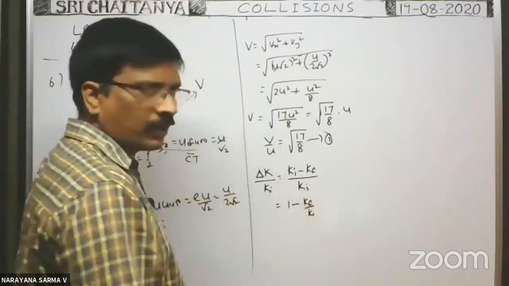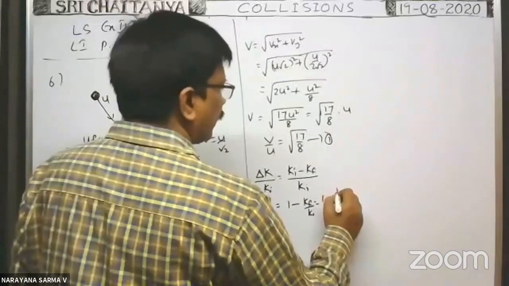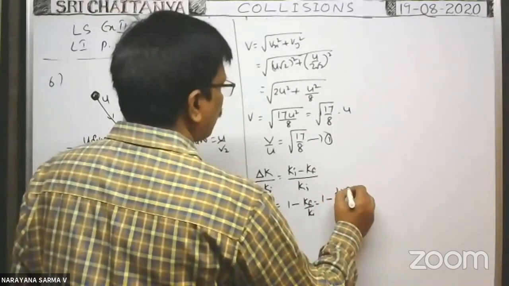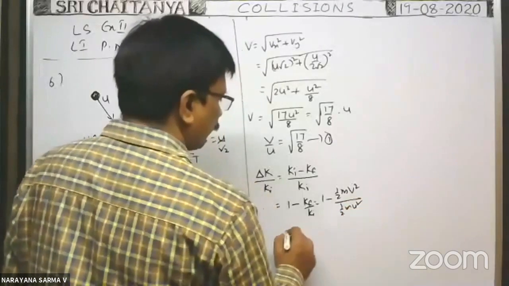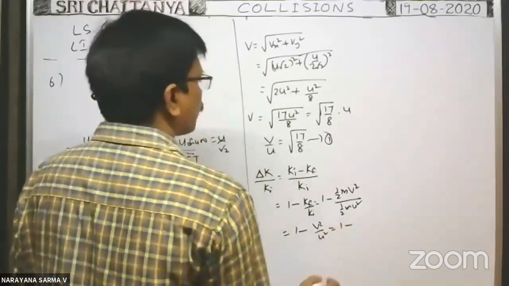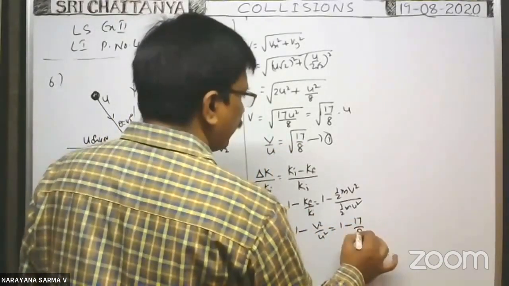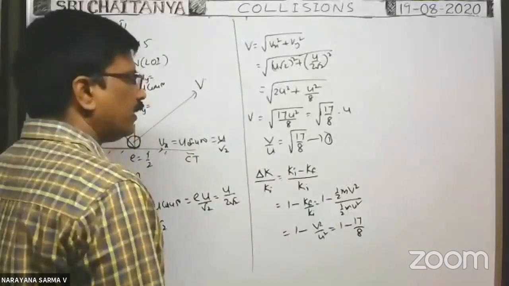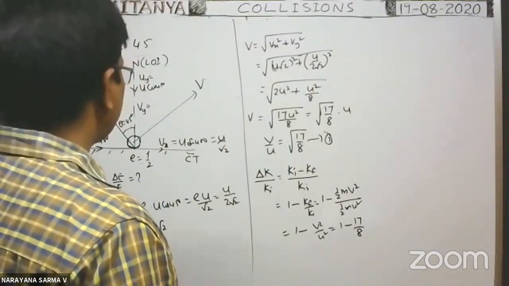Final kinetic energy is half m into final velocity square, by half m into initial velocity square. So this is 1 minus v square by u square, and v square by u square is 17 by 8. Is it correct or not?